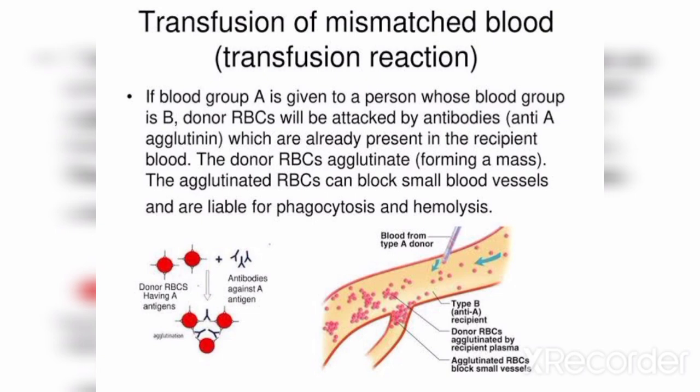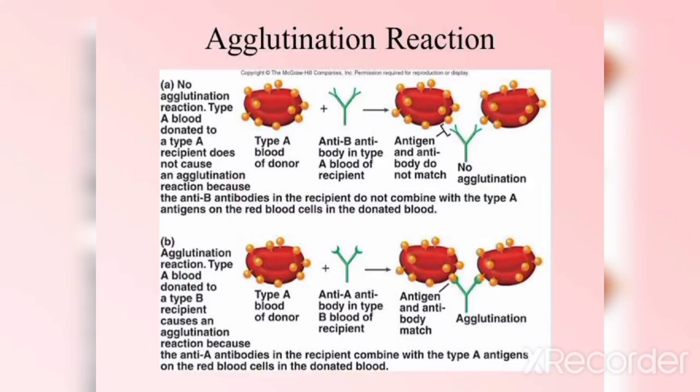So if you are blood group A and you donate to a blood group B patient, your blood has the B antibody in its serum. When you donate it to the B blood group patient, it will easily react with the B antigen present on the patient's RBC. The serum antibody binds to its corresponding antigen on the RBC and triggers a hemolytic transfusion reaction that leads to the death of the patient.